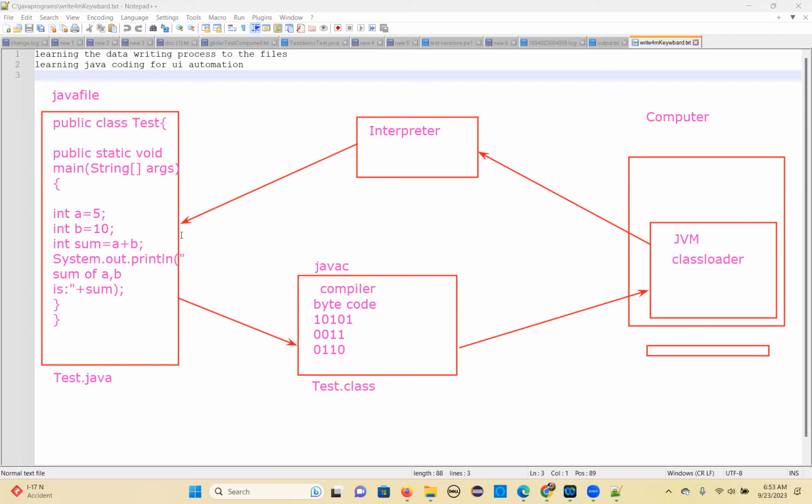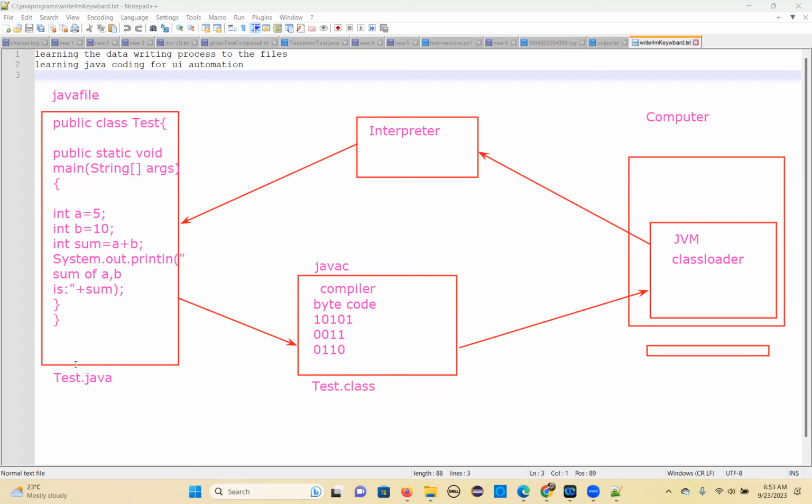Please understand this, because these are very important points. I'm going to explain the Java features, why Java is platform independent. You can see here, you're getting the class files. How are we getting the class file? Javac converts the code into a bytecode format. That bytecode is available here. This is not a readable format.